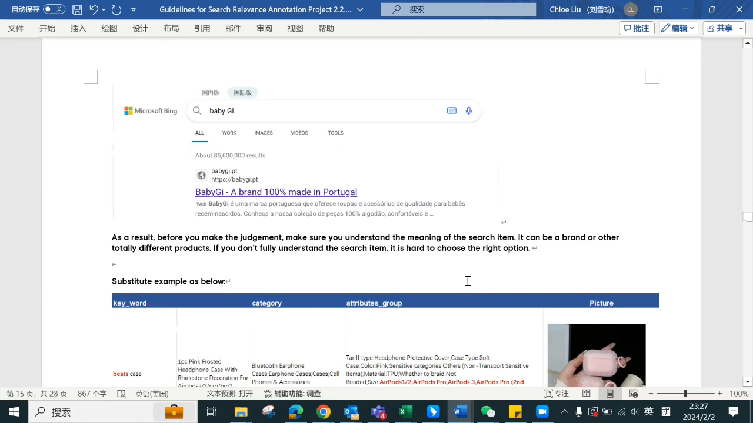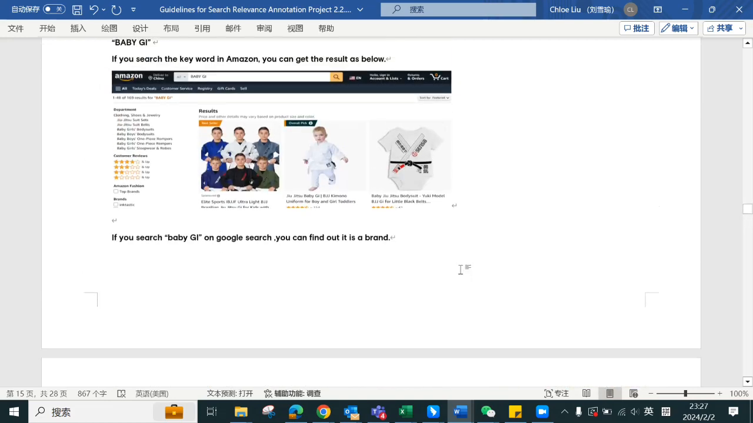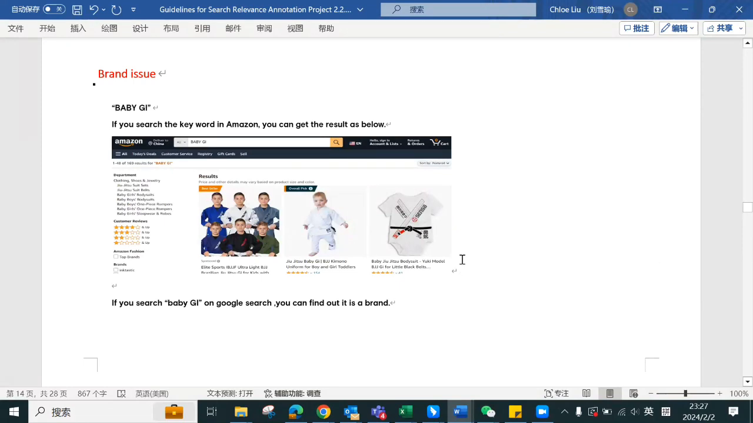So what I want to say here is, don't make judgment without searching it on Amazon or Google. So always make full use of tools. Make sure you fully understand the search item. So under this circumstance, Baby GI is a brand. Okay, so this is the brand issue. Use your tools to search every search item in case you miss some key points here.